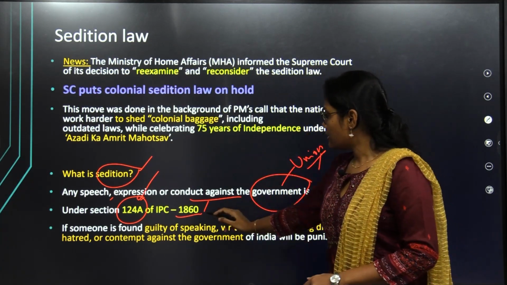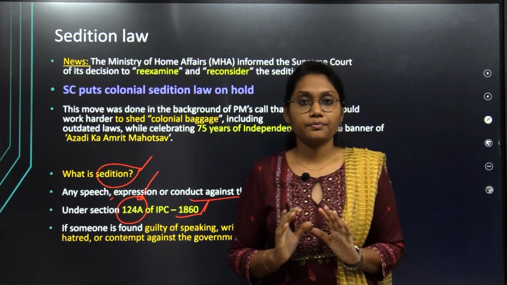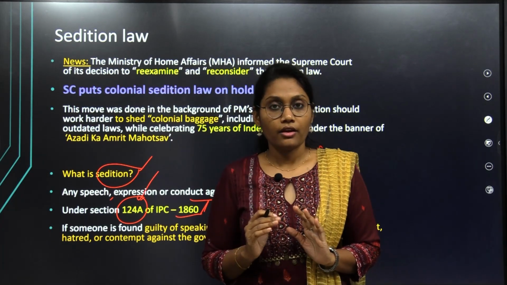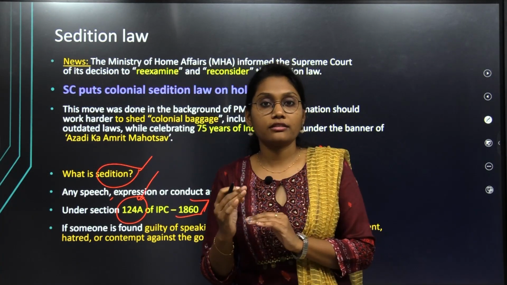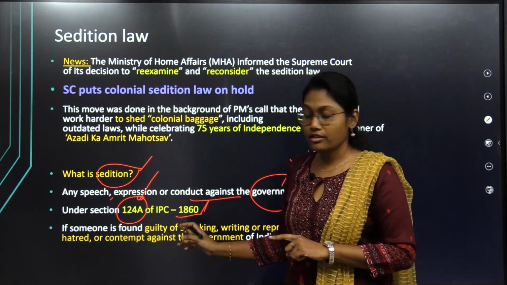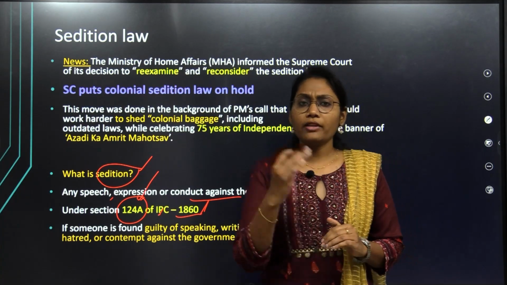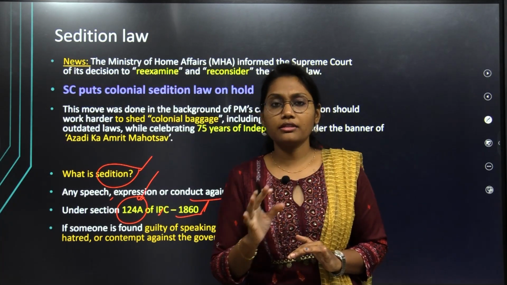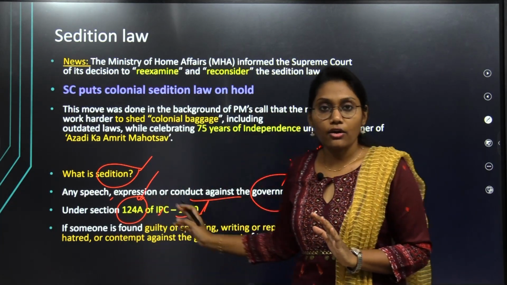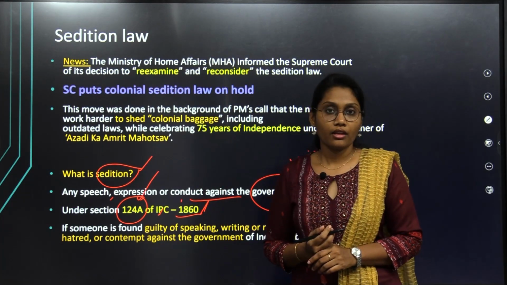As you can see, the year 1860 makes it a colonial act. It was framed by the British colonial government. Why? To suppress any protest against the government, the British government incorporated this section under their penal code. From then onwards, as the IPC is in circulation under the Union government, the Sedition Law is still in existence in India.